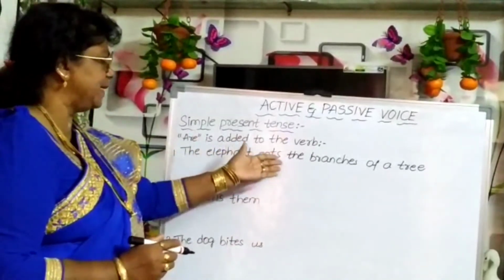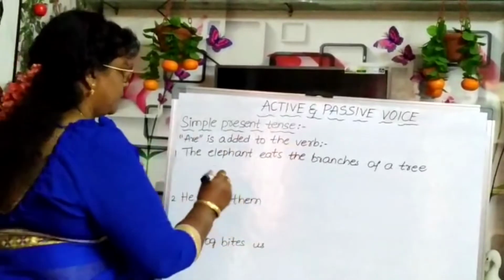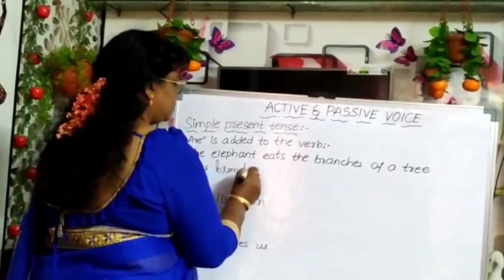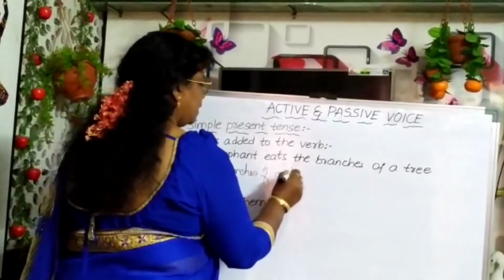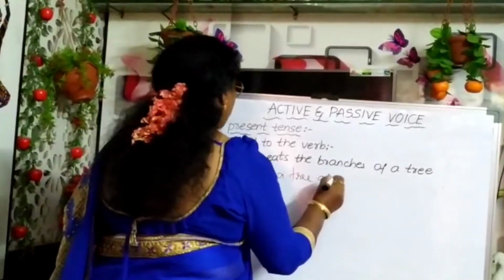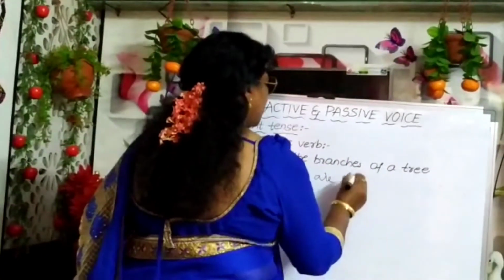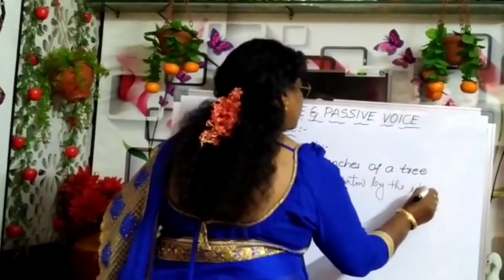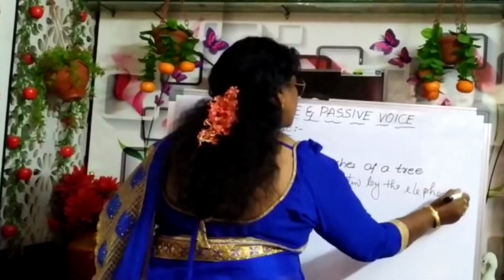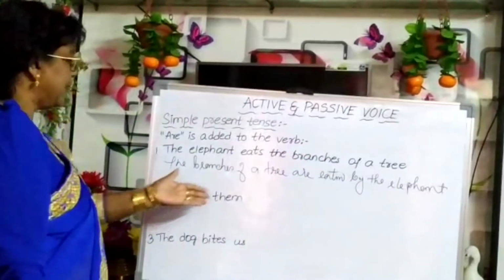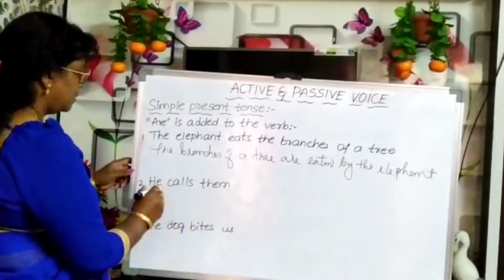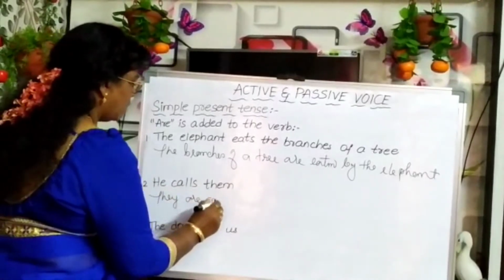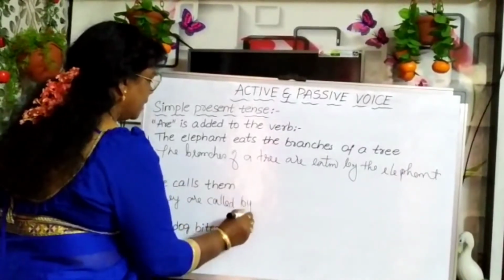The elephant eats the branches of a tree. The branches of a tree are eaten by the elephant. He calls them. They are called by him.